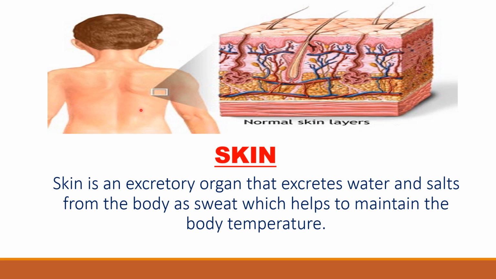The body also needs a certain amount of heat to keep warm. When there is an excess amount of heat in the body, most of the heat gets rid out from the body in the form of sweat. So skin is an excretory organ that excretes water and salts from the body as sweat, which helps to maintain the body temperature.